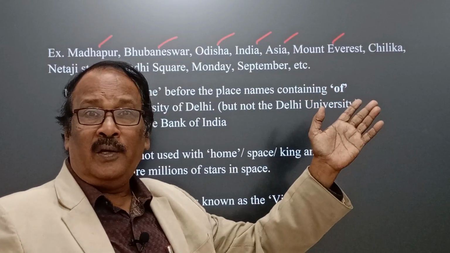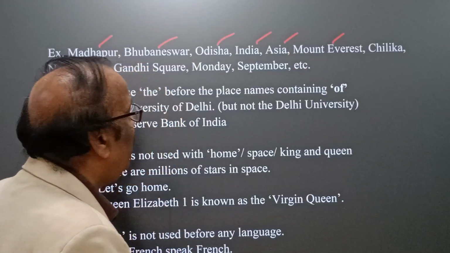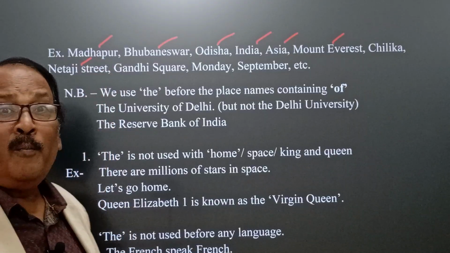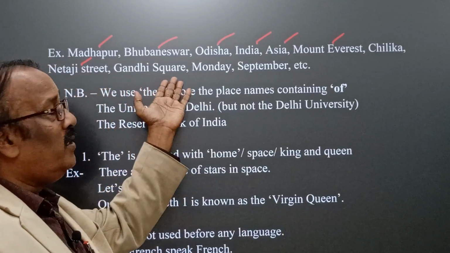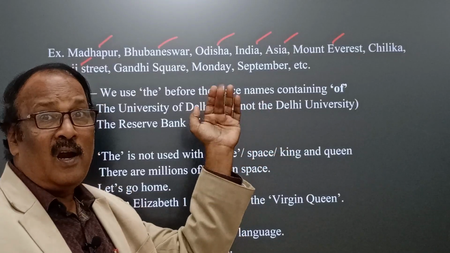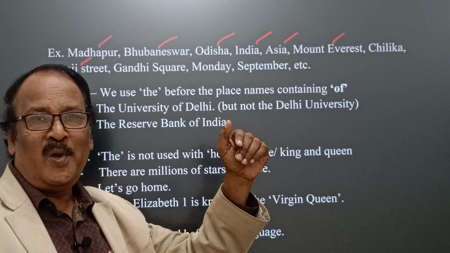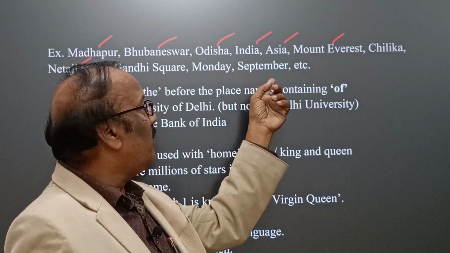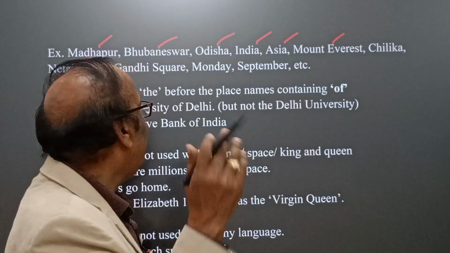Chilika is the largest salt lake in India. Yes, here we find Chilika. Netaji Street. Yes, my friend lives on Netaji Street. Yes, here we find Gandhi Square. There was an accident at Gandhi Square. Yes, Monday is the second day of a week. Sunday is the first day. So you see here, the idea in connection with all these proper nouns, article "the" is not used. Okay. Now see the next.